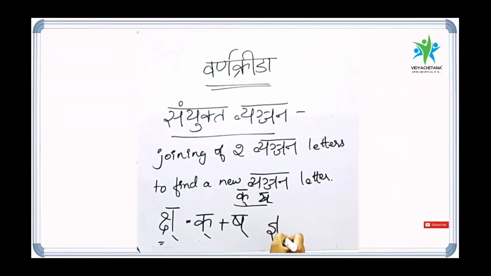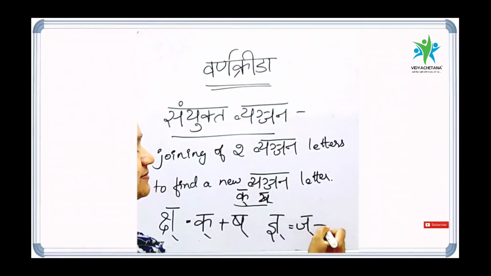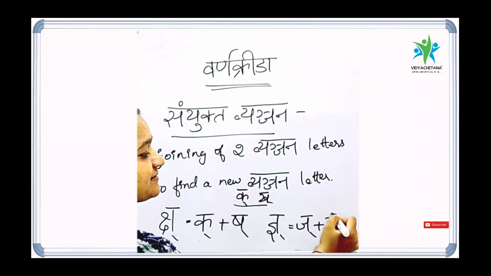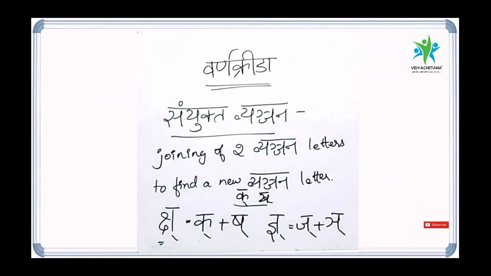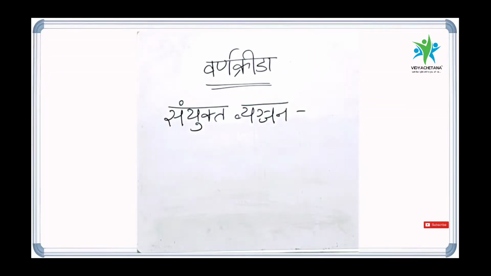And one more example, Gnya. Ja Halant plus Gnya Halant. So these are the examples for Samyukta Vyanjana. A few more examples for Samyukta Vyanjana: Tra.